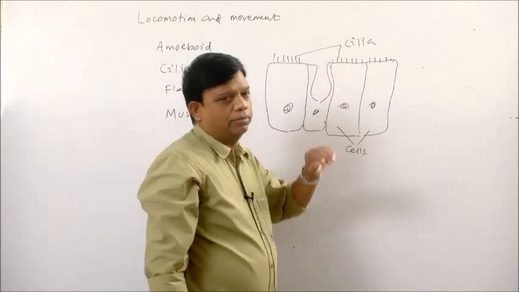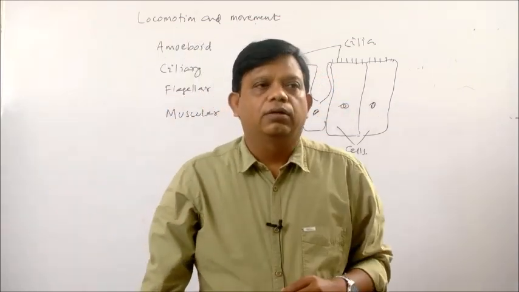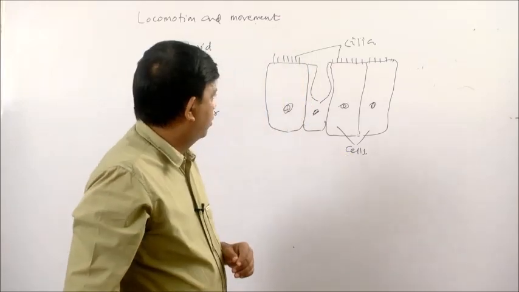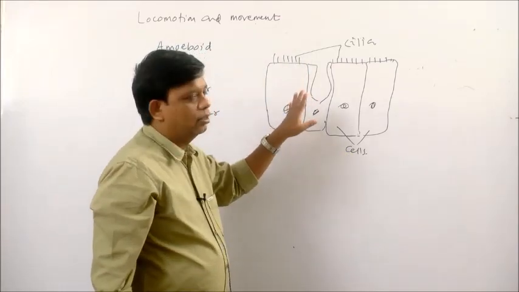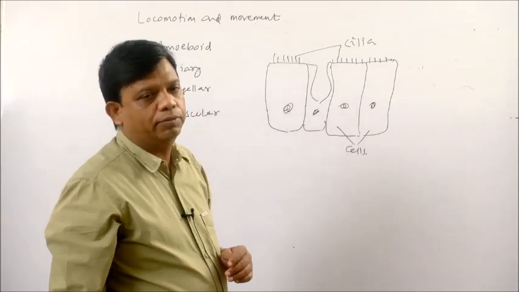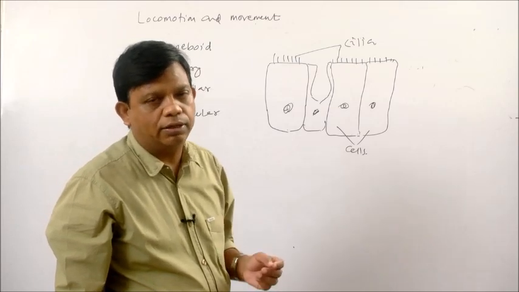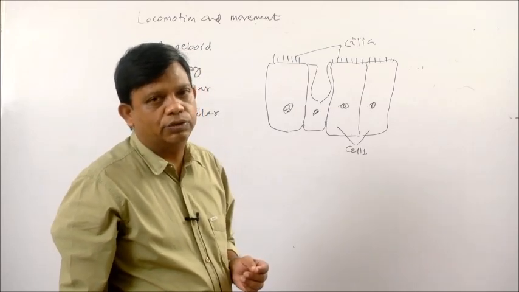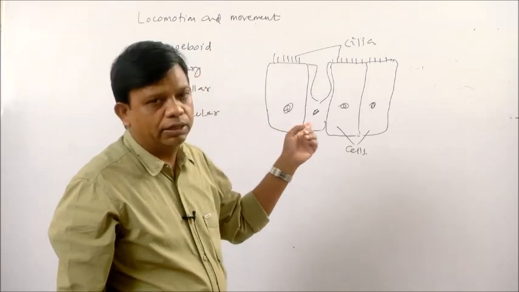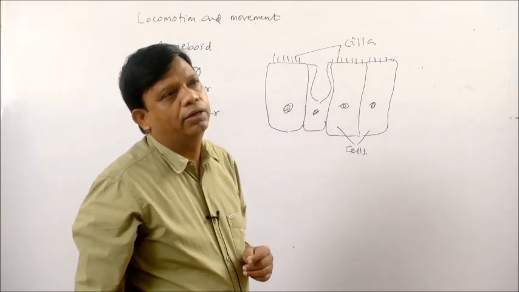These ciliated cells are found in certain parts of your body. For example, they are found lining the cavity of the brain. As you know, the brain is a hollow structure. Inside the brain, cavities are present, and those cavities are lined by ciliated epithelium or epithelial cells having this type of cilia.